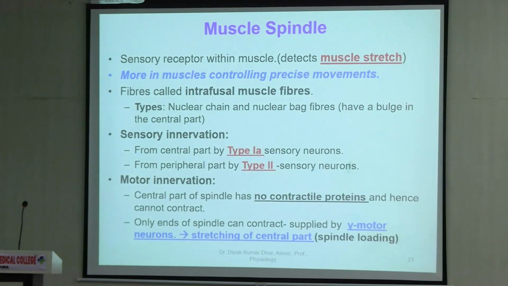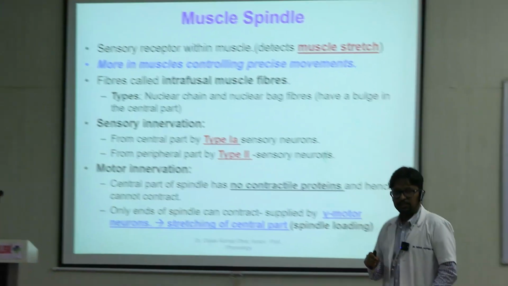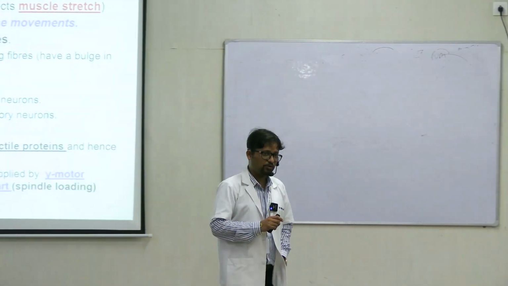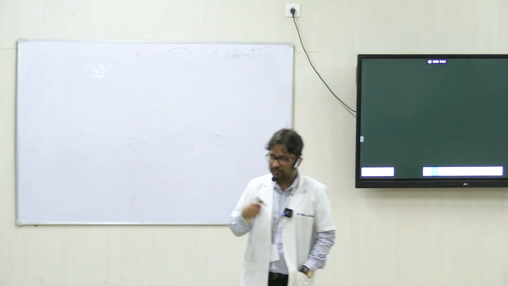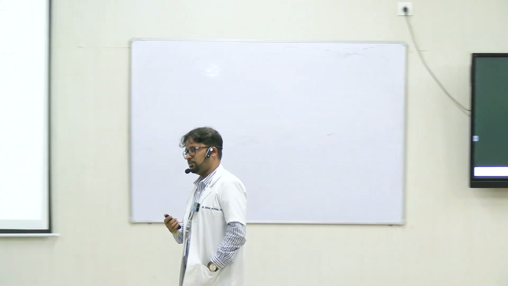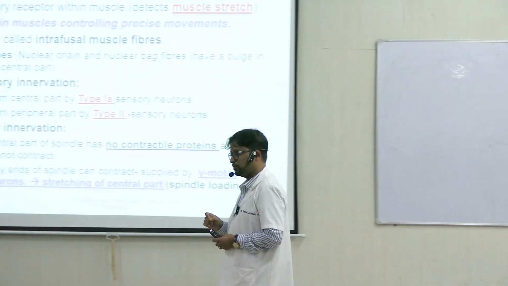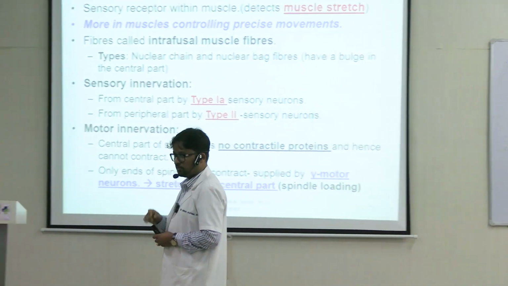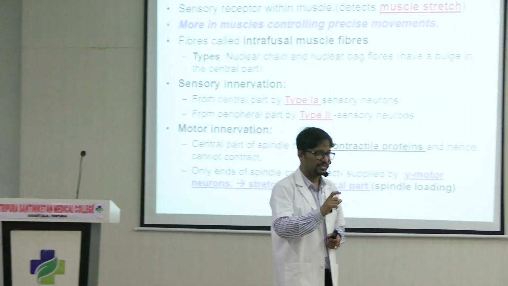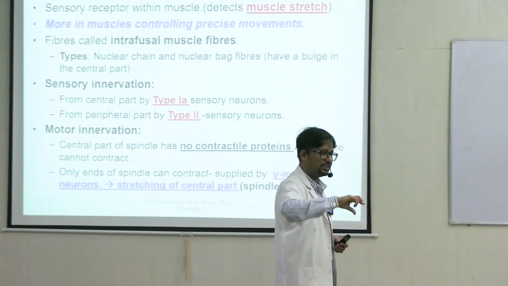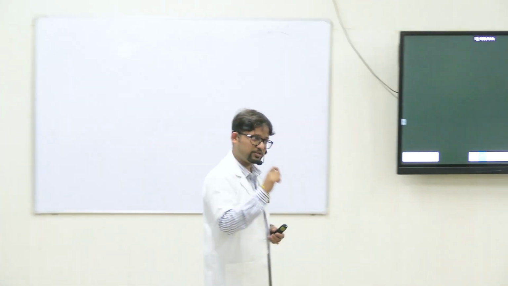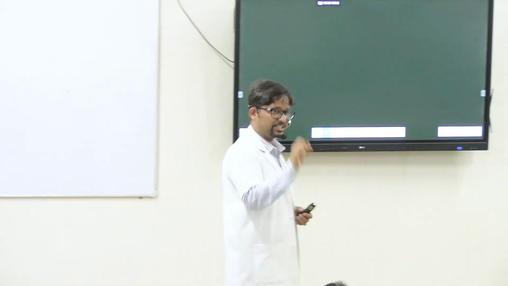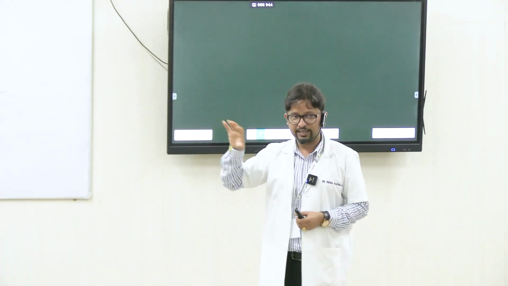So as I said, muscle spindle is a receptor that detects stretch. Now, which muscles of the body have more spindles and which muscles have fewer? Think about your daily experience. In the muscles where you require precise movements, feedback on the length, the change of length, and the rate of change of length should go on a moment-to-moment basis. It is very important especially for those movements where precision is important. So you see how it is actually there in the body.